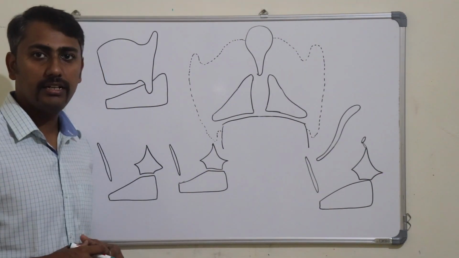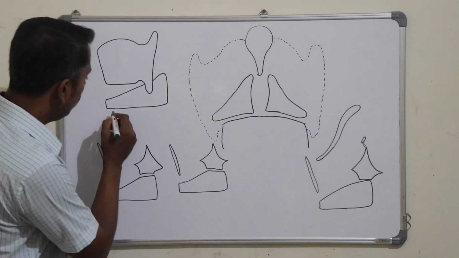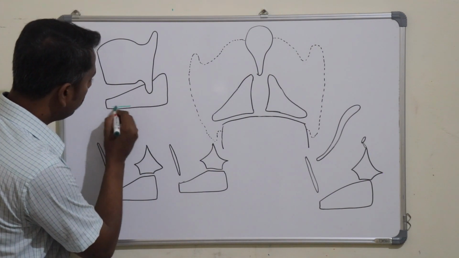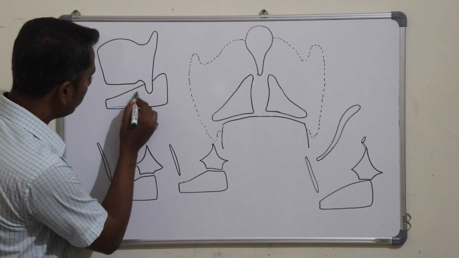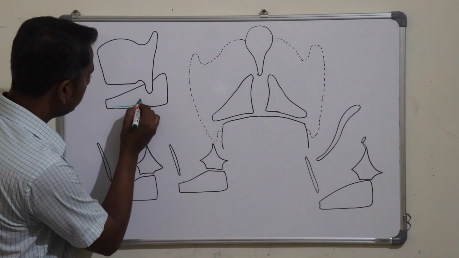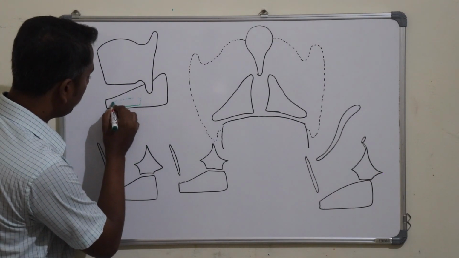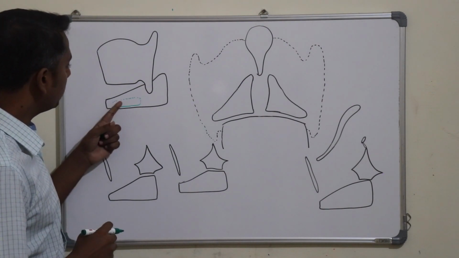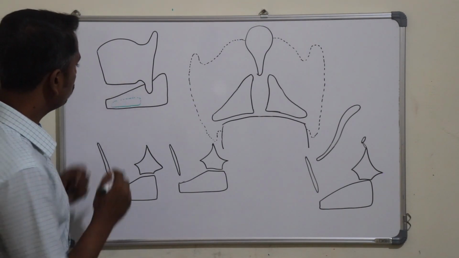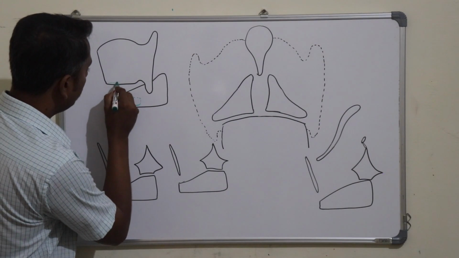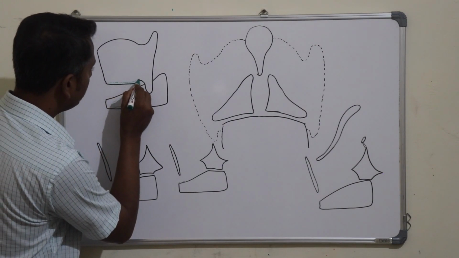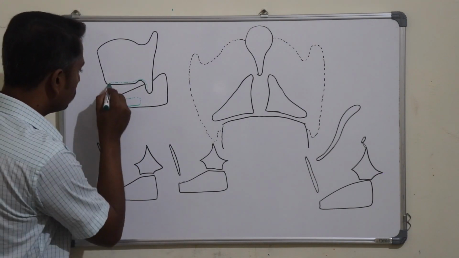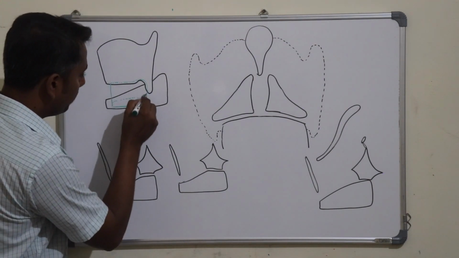The cricothyroid muscle takes origin from the lower border of the cricoid cartilage and the outer surface or the lateral surface of the cricoid cartilage. So this is the origin of the cricothyroid muscle. And this cricothyroid muscle gets attached to the lower border of the thyroid cartilage as well as the inferior cornu of the thyroid cartilage. So this is the cricothyroid muscle.